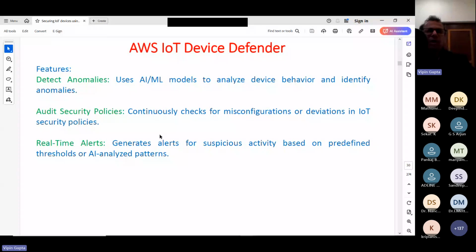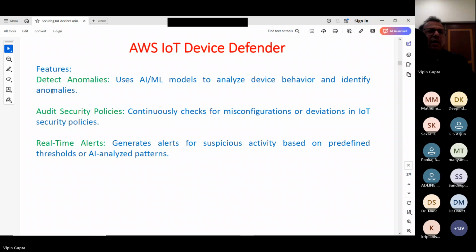Now let us move into this IoT Defender, what it does. Now when we talk about AWS, certain securities are inherent when we are using AWS IoT, that type of thing, or Greengrass, or over-the-air facility. But we want further security. For that, we have got AWS IoT Device Defender available.